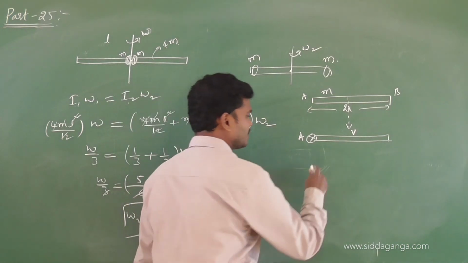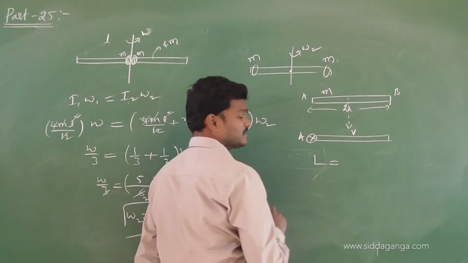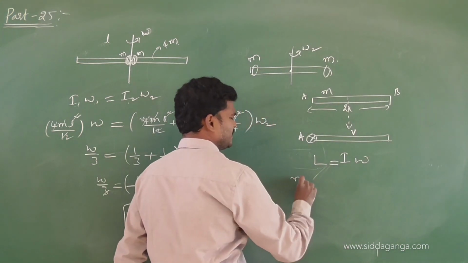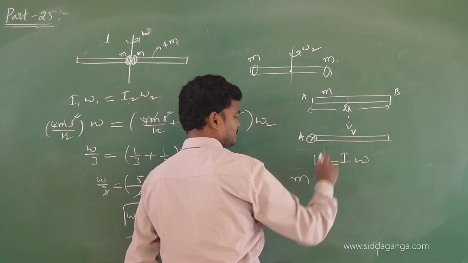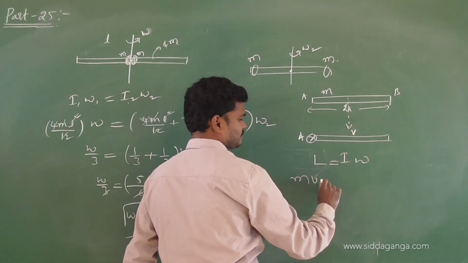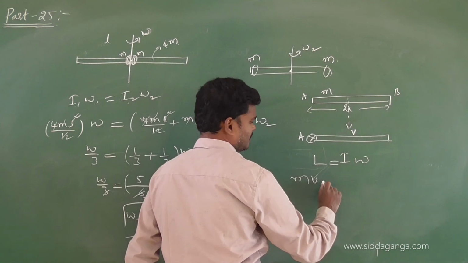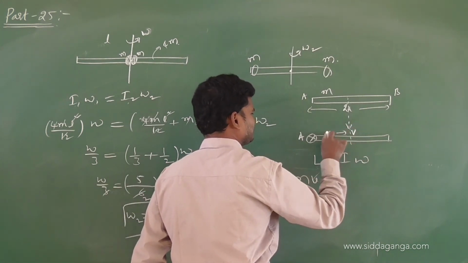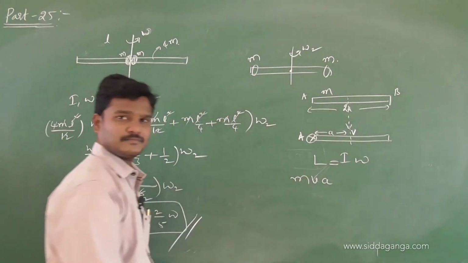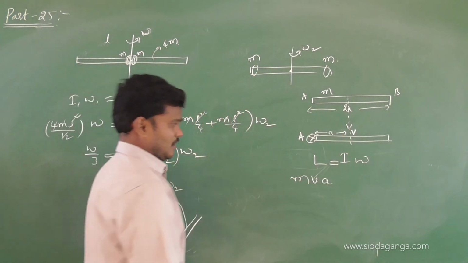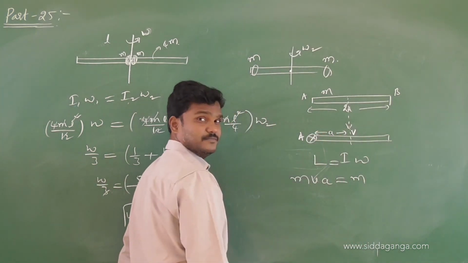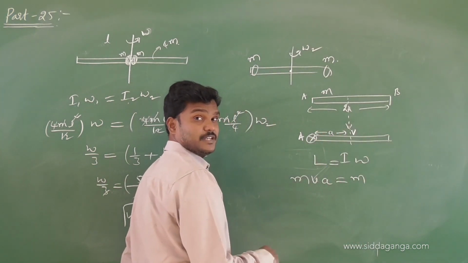Very simple here. Again the same. Once the rod is fixed, we can use again L is equal to I omega. When it moves with a linear speed, m v r, and r is nothing but a. And I, the rod is fixed at one end, means m L square by 3.